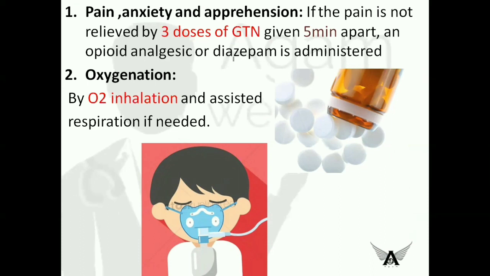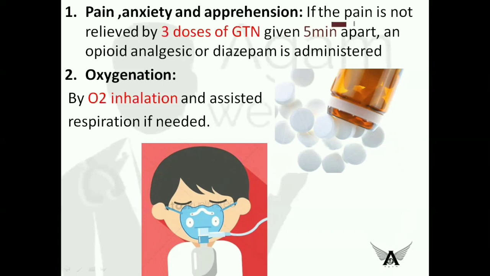The first one is relieving pain, anxiety, and apprehension. We have learned before that if there is pain, people are advised to take glyceryl trinitrate, that is the nitrates, sublingually to get immediate relief from the pain.